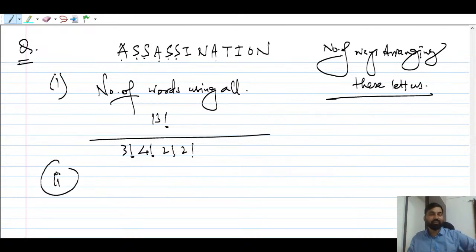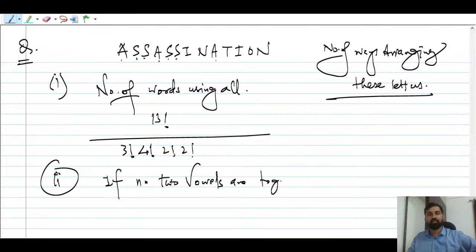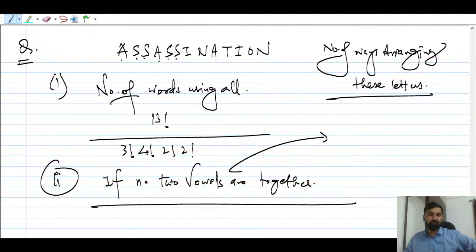Suppose in a second question they have put some sort of restriction, like no two vowels are together. No two vowels together means you just forget about the vowels, arrange the others and then fill the vowels in the gaps. That is the gap method. You can use it, and that is very important to keep in mind. I think this is clear.